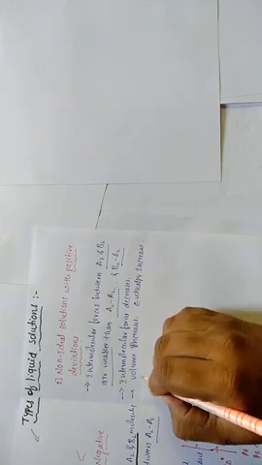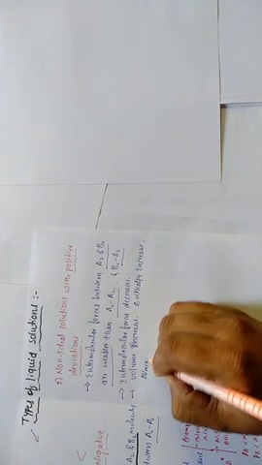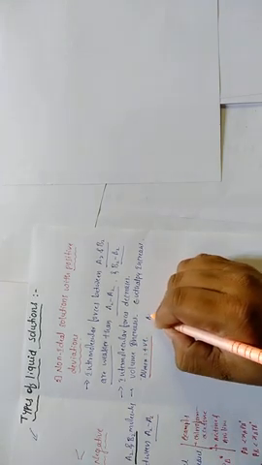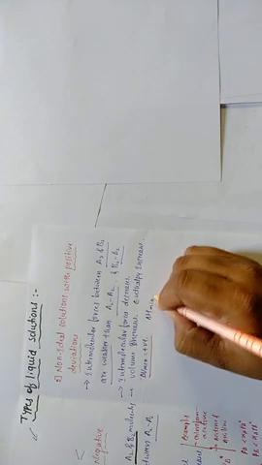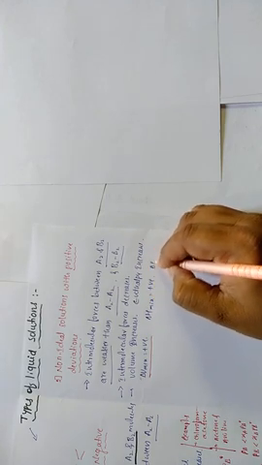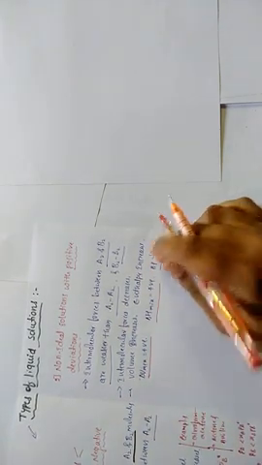Okay, so we can write delta V mix is positive, delta H mix is positive, and delta P is also positive. Non-ideal solution with positive deviations: delta V mix is positive, delta H mix is positive, delta P is also positive. That is why it is called a non-ideal solution with positive deviations.